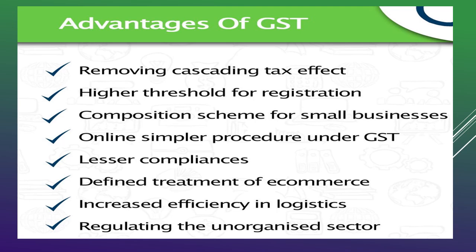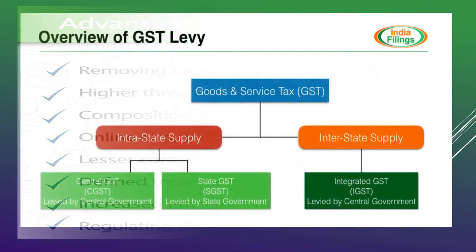Then regulating the unorganized sector in India. So these are the advantages of GST. So trying to remove the cascading effect, then having a higher threshold for registrations, then giving the benefit of a composition scheme for small traders, a simplified procedure with lesser compliances, treatment of e-commerce, increased efficiency in logistics, regulating the unorganized sector. So these are the advantages of GST.